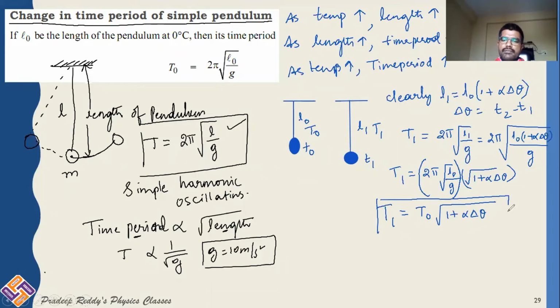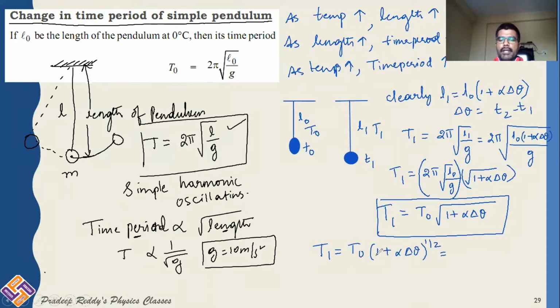This is the final time period, where as temperature increases, the time period of the pendulum also increases by a factor of under root 1 plus alpha into delta theta. And this formula you need to remember. You can even resolve this as T1 is equal to T0 into 1 plus alpha delta theta whole power 1 by 2.